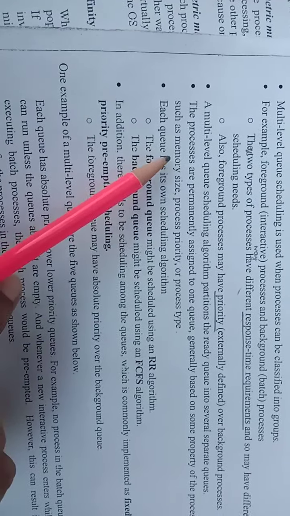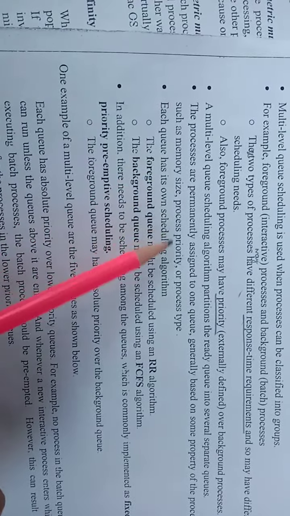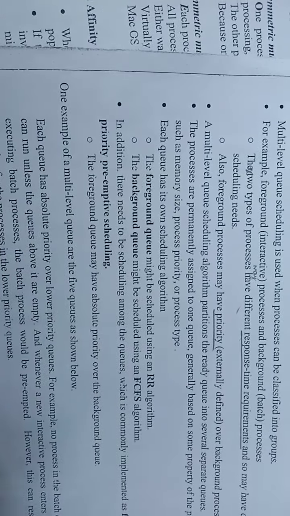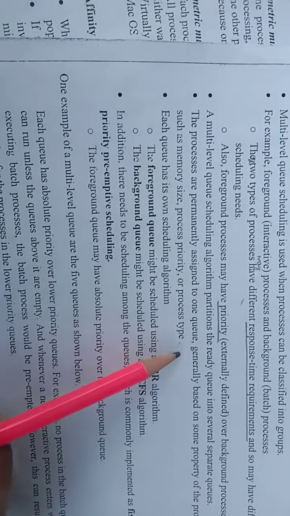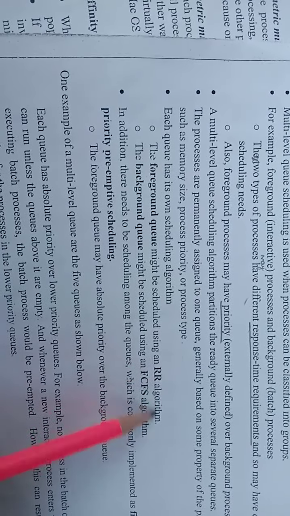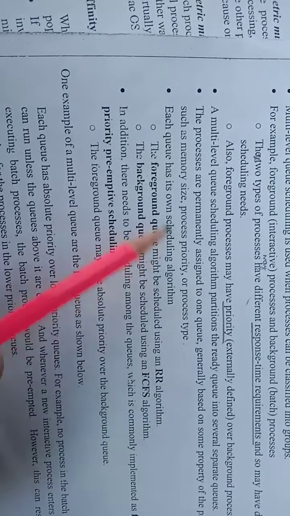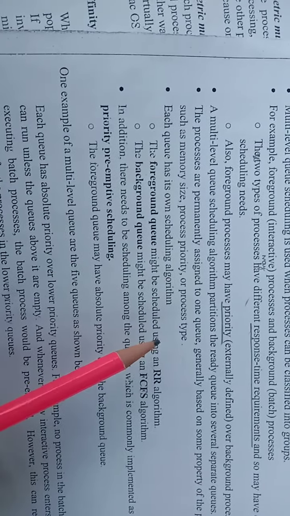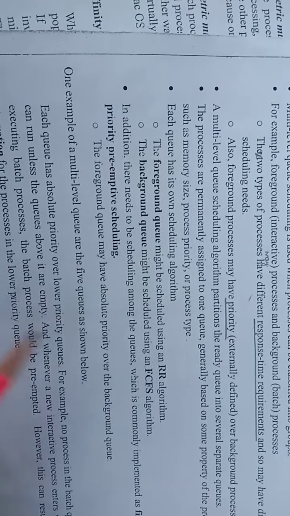Depending on these characteristics, we assign the processes to individual queues.